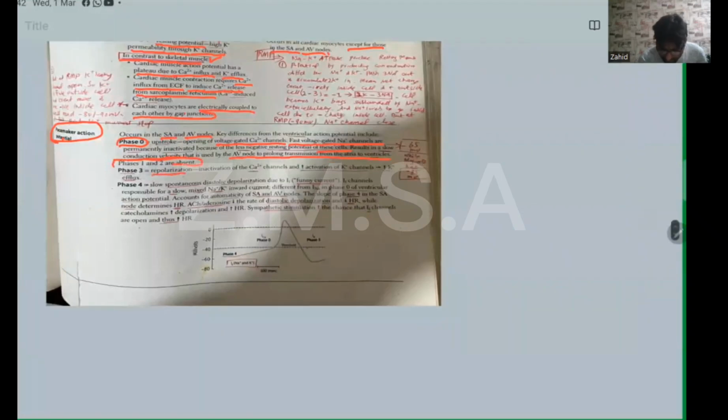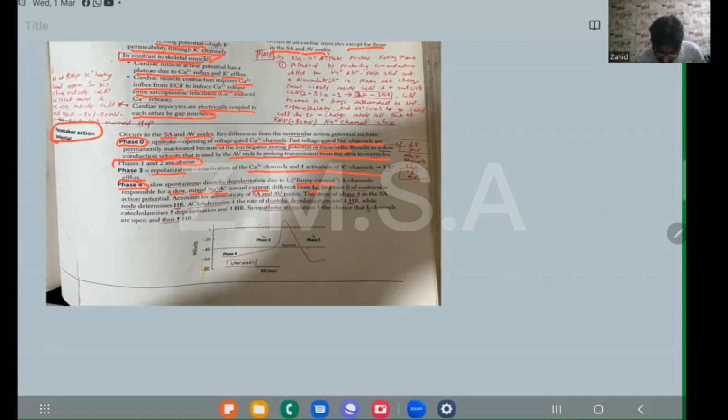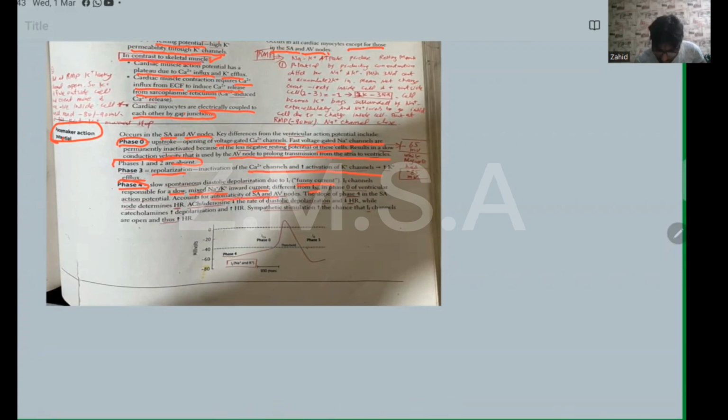This is an MCQ. Phase 3, the repolarization phase: inactivation of the calcium channels and increased activation of the potassium channels increase potassium efflux. Phase 4, slow spontaneous diastolic depolarization due to the funny current. Funny current channels are responsible for a slow mixed sodium-potassium inward current, different from the sodium influx in phase zero of ventricular action potentials, and account for the automaticity of the SA and AV node.